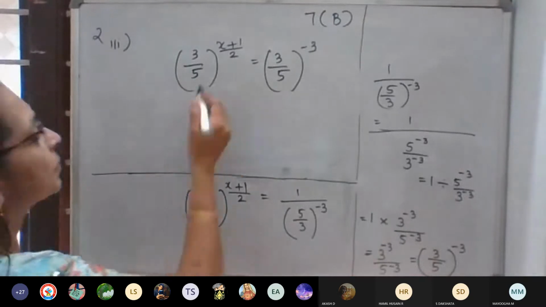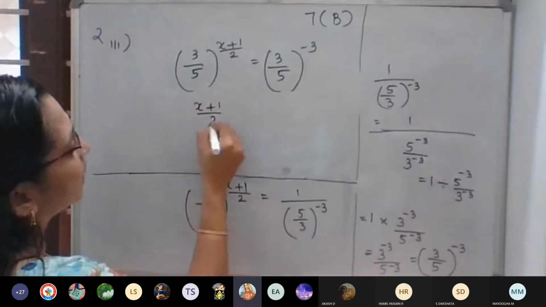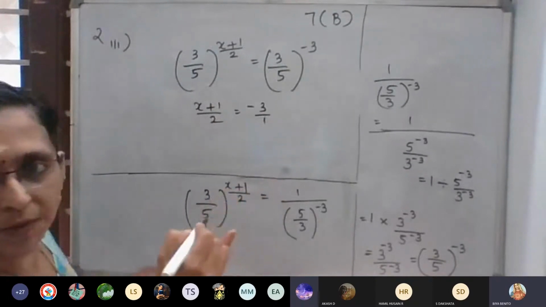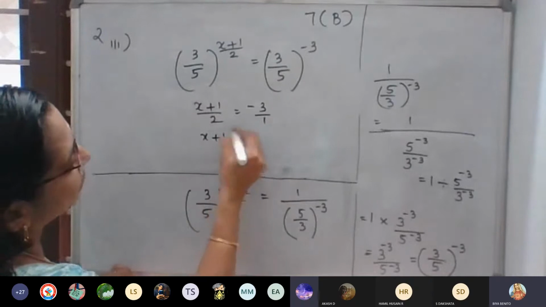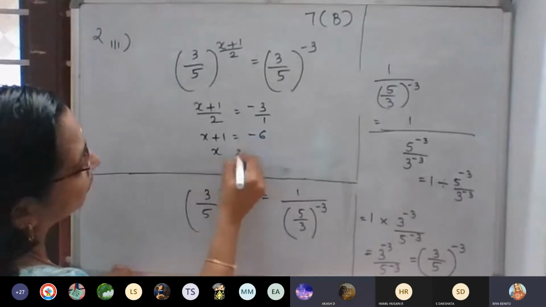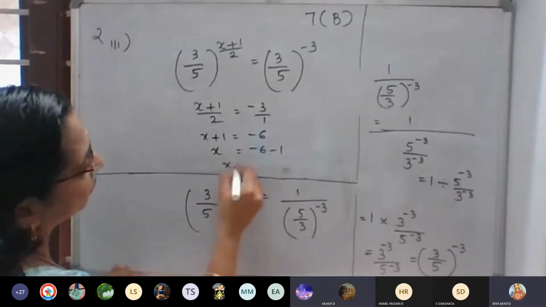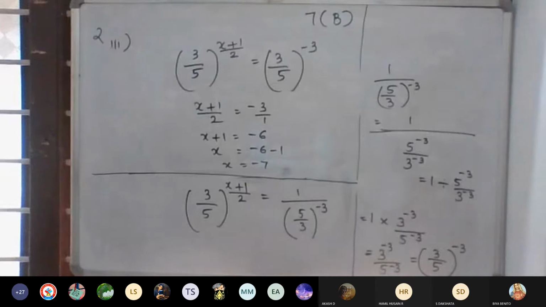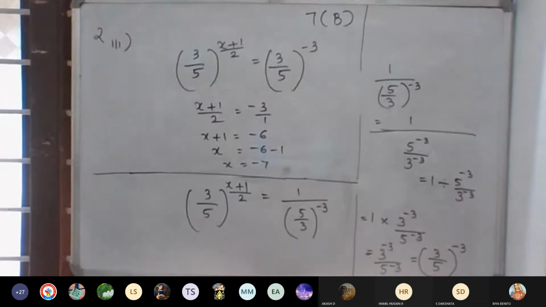So next we can equate the powers. So x plus 1 by 2 is equal to negative 3. x plus 1 is equal to negative 3 into 2, which is negative 6. So x is equal to negative 6 minus 1, which is negative 7. Is it x plus 1 or x minus 1 whole raised to x plus 1?